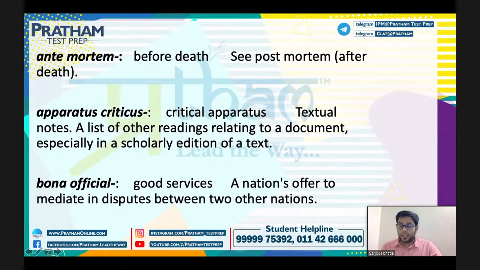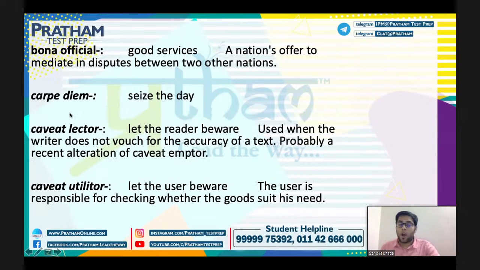Now bona officia, that means good services a nation offers to mediate a dispute between two other nations. When a dispute happens between China and India, a lot of times the US tends to come in between China and India and take up the dispute and try to solve it. So that is the bona officia, the good services that a nation is offering to mediate a dispute between two parties.